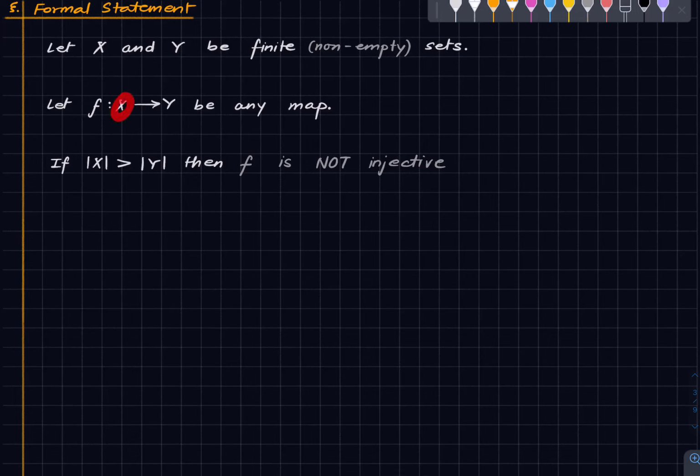This is the set of all pigeons. This is all the cages. f is an assignment of a pigeon to a cage. So any such assignment is non-injective. What does non-injective mean?